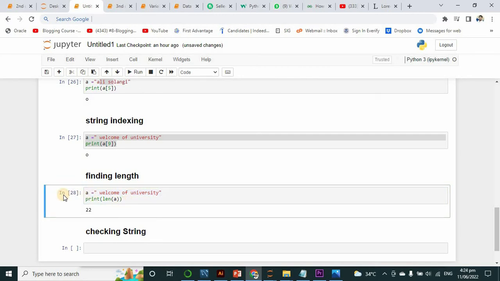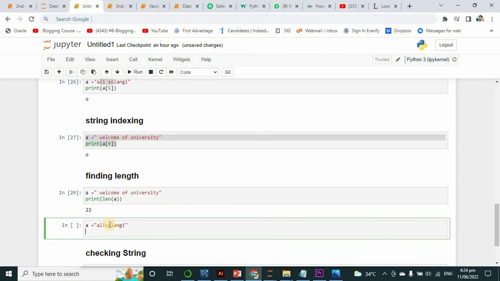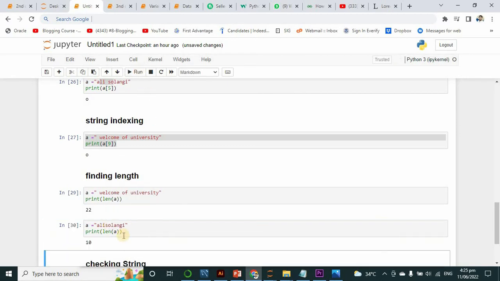If I give you another example, I write here any other, Ali Solangi. I want to check the length of this word. This string will be checked by using the length function, len. So what is the length of this? 8.